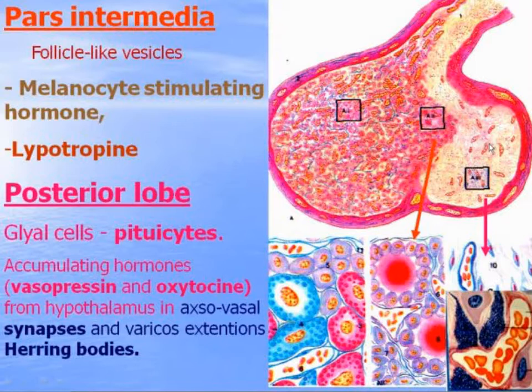And these axons form synapses on the blood capillaries. They are called axovasal synapses. And these axons have some varicose enlargements, which are called Herring bodies.